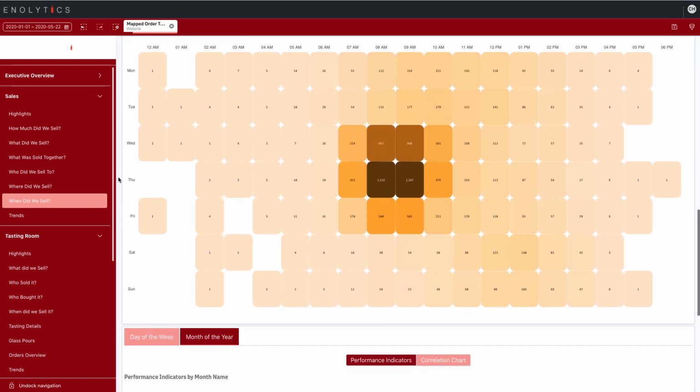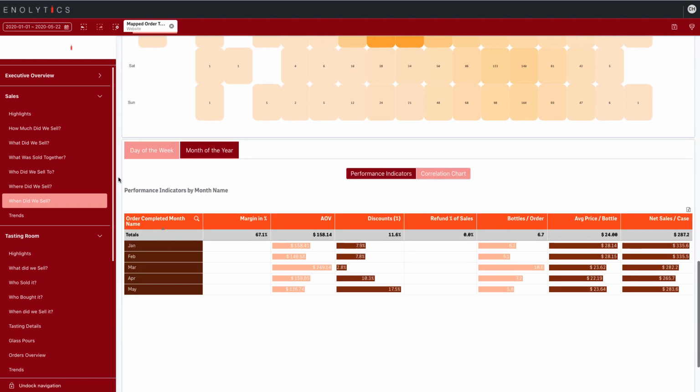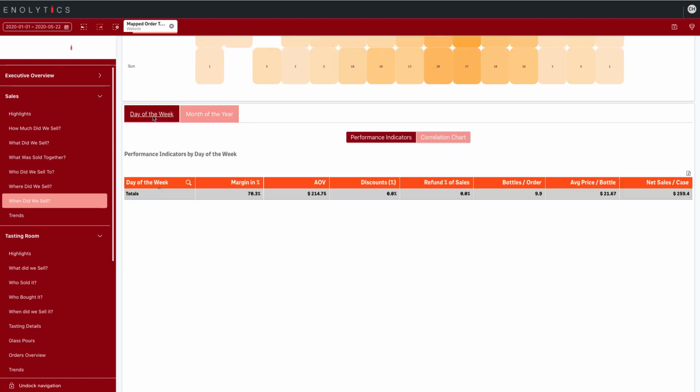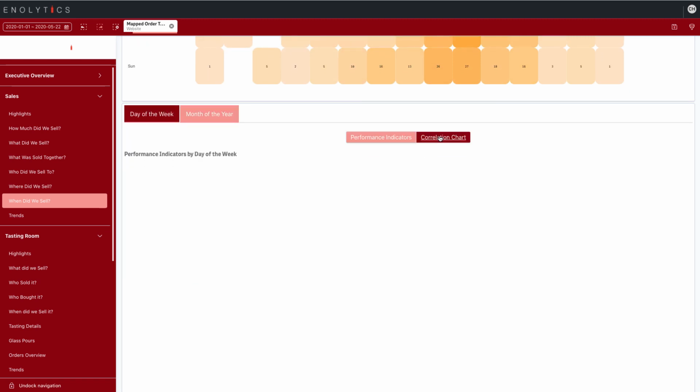When we go down even further, we get back to our performance indicators. This is by the months that are in our selected date range. We can look at this by day of week. And then we still have our correlation charts.